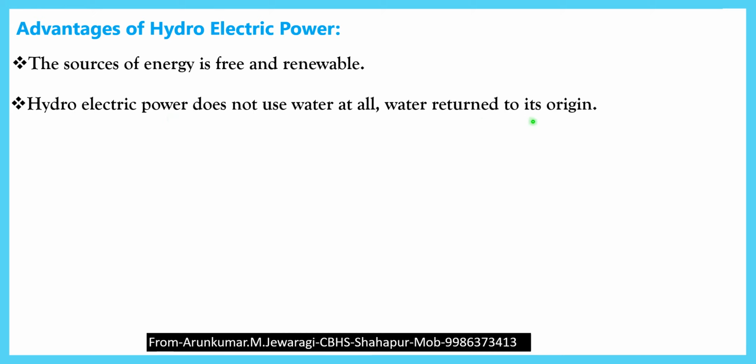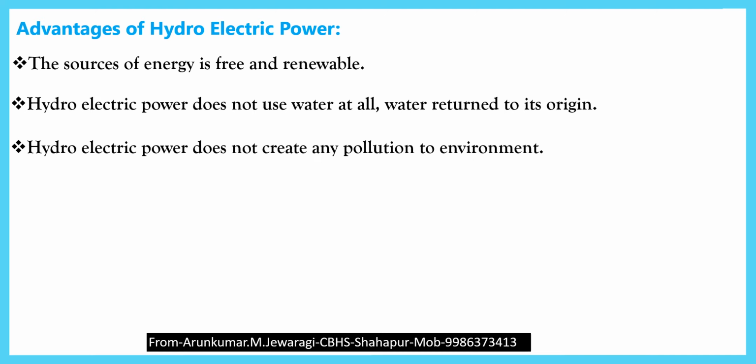Water returns to its original place, to nature again. After the production of electrical energy, the water is allowed to flow through the rivers again. Third, hydroelectric power does not create any pollution to the environment.